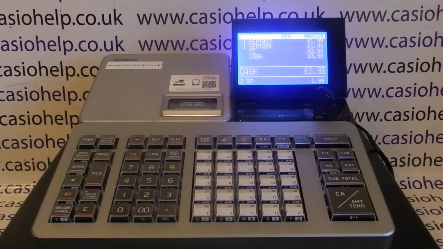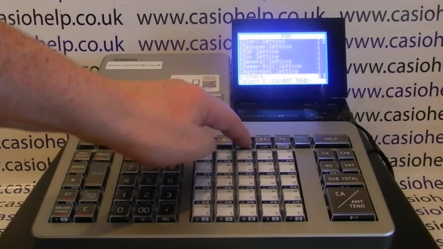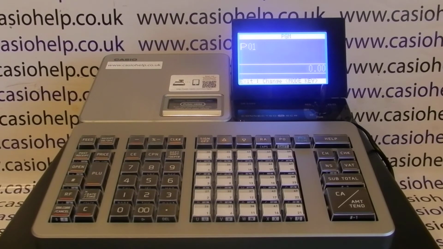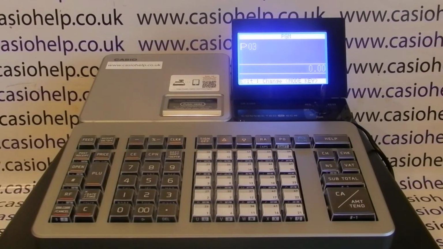Dead straightforward process, it's covered in the manual and I'm going to follow the example in the manual exactly. So it's key round to the PGM position, arrow down to system settings. When that's highlighted, press CA amount 10 to enter, then free subtotal, followed by 02,